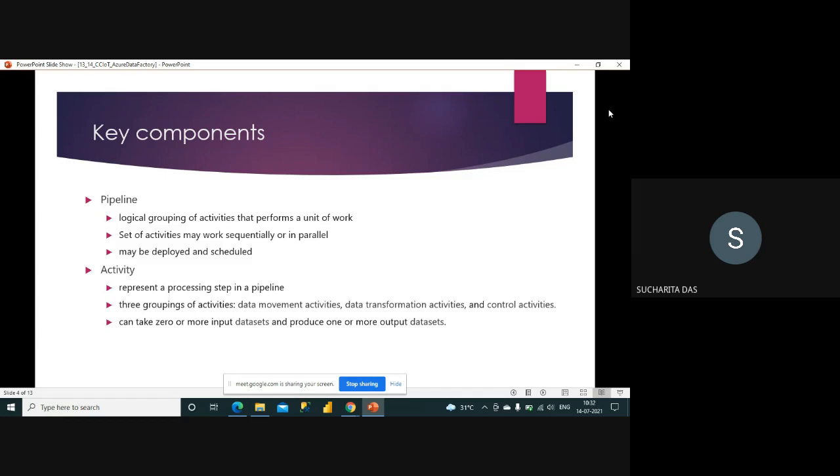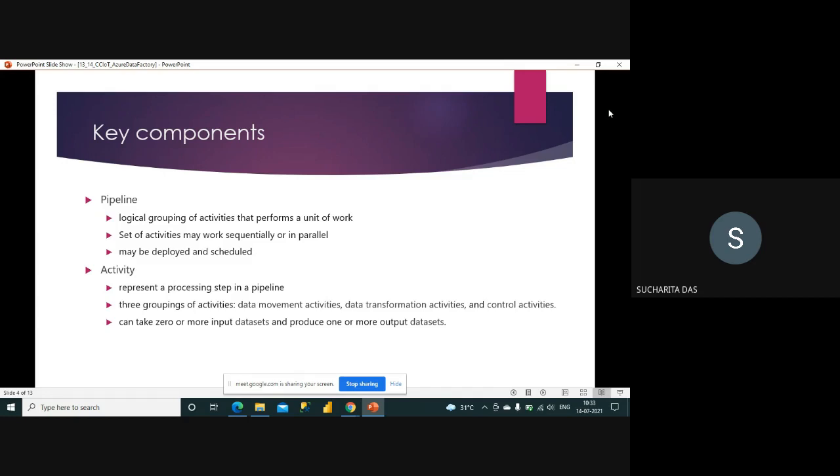Next comes activity. As I told, a pipeline consists of multiple activities. An activity is a specific piece of work that I am doing as part of the entire pipeline. So an activity represents a processing step in a pipeline. There are many types of activities. There are 3 groupings of activities: data movement activities, data transformation activities, and control activities. So broadly I can divide it into 3 parts.